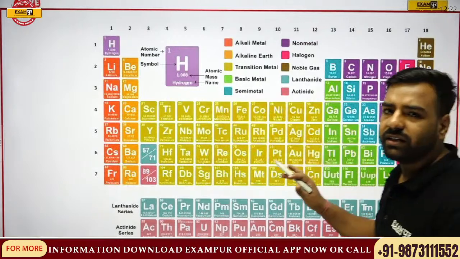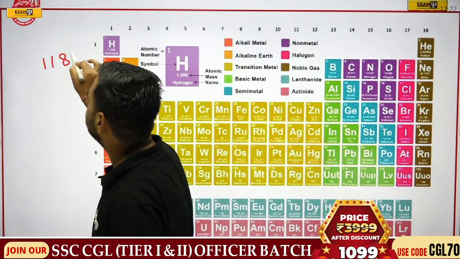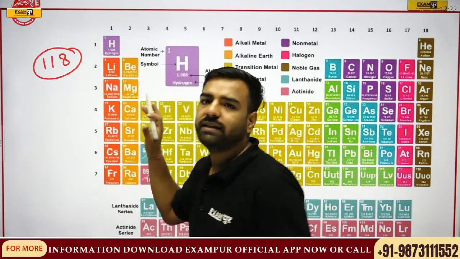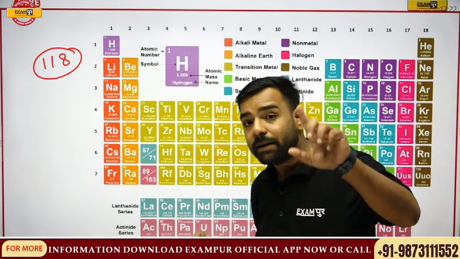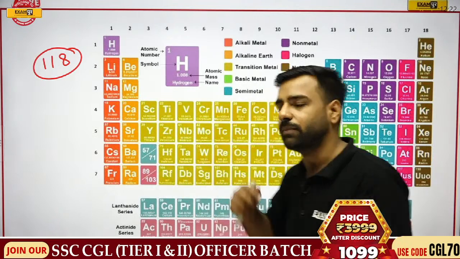Before moving forward with the next question, this is the periodic table, and we know that the modern periodic table has 118 elements, and this modern periodic table was actually given by Moseley. Mendeleev was the one who used the concept of atomic masses, and Moseley was the one who used the concept of atomic numbers. Okay.